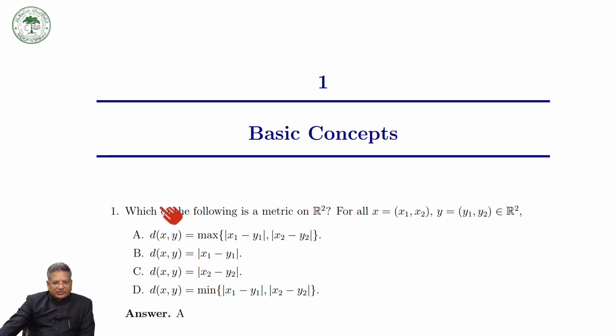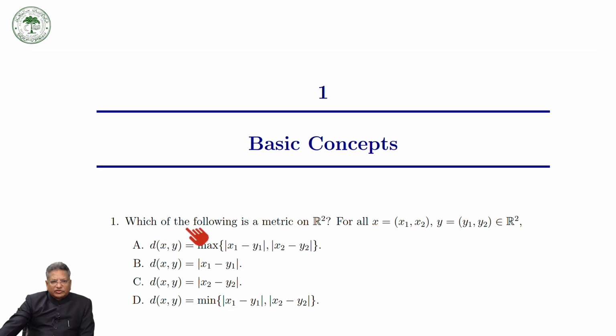Let us take the first: which of the following is a metric on R2? Here I am taking the maximum. X is an element of R2 whose components are x1 and x2, and y is an element of R2 whose components are y1, y2.